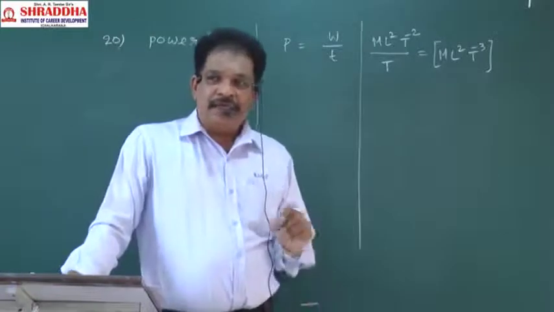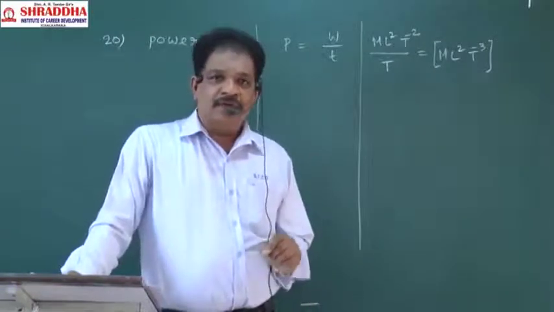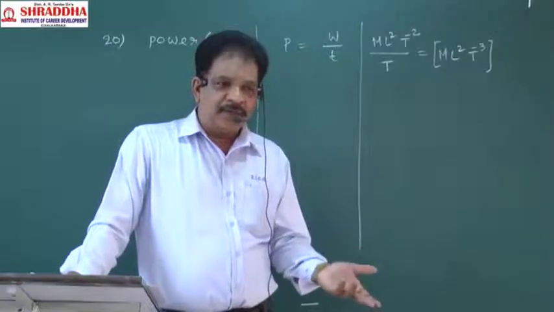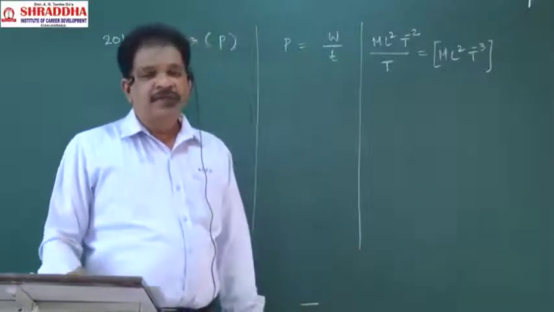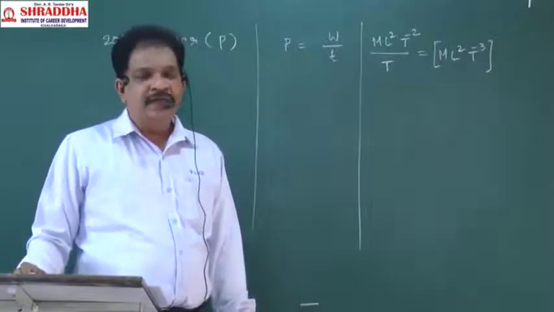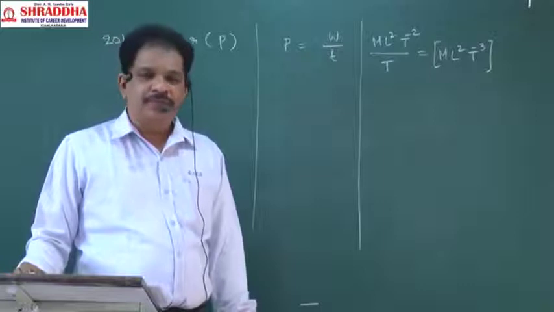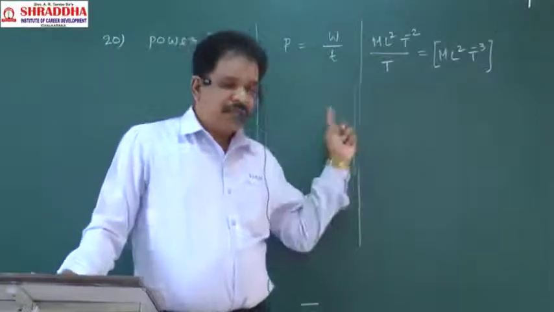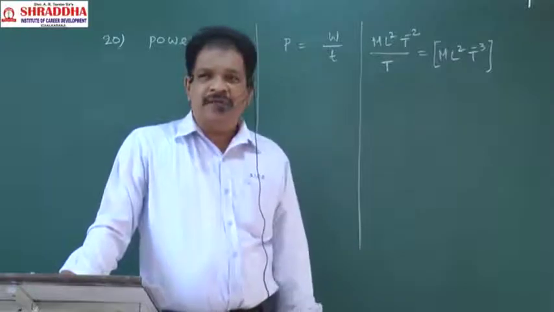It is indicated by the letter small g. It is a form of acceleration. So dimensional formula will be L T power minus 2. Clear?